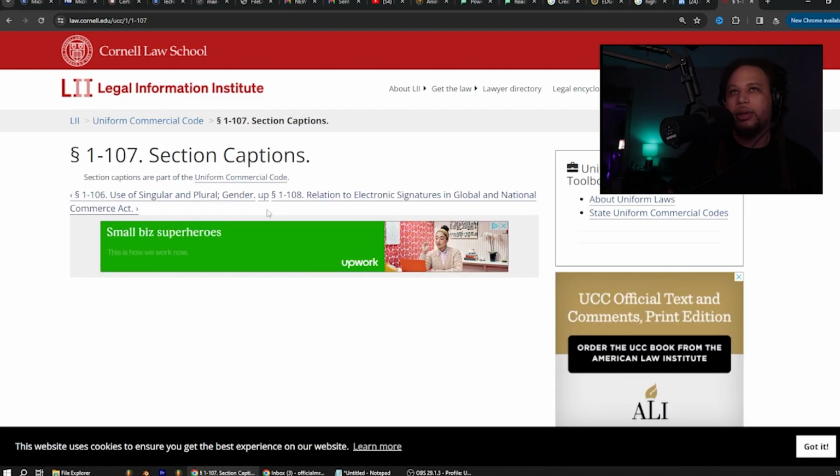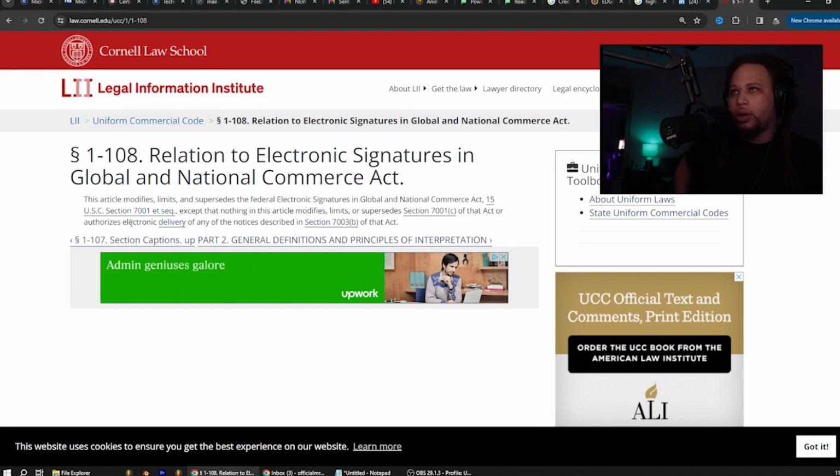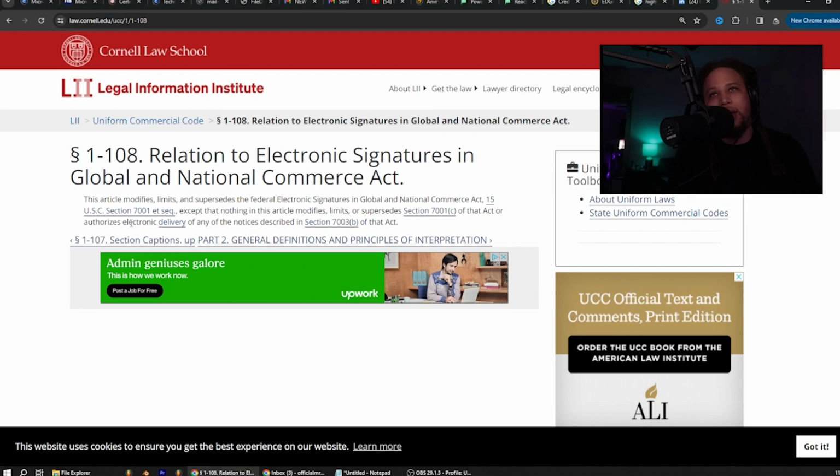107. Section captions. Section captions are part of the Uniform Commercial Code. 108. Relation to Electronic Signatures in Global and National Commerce Act. This article modifies, limits, and supersedes the Federal Electronic Signatures in Global and National Commerce Act, 15 U.S.C. Section 7001 et seq., except that nothing in this article modifies, limits, or supersedes Section 7001(c) of that act or authorizes electronic delivery of any of the notices described in Section 7003(b) of that act.